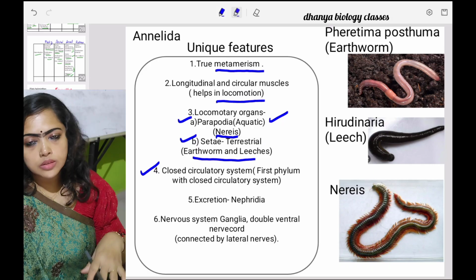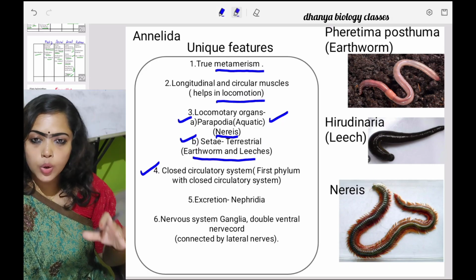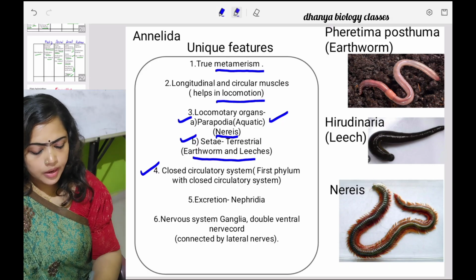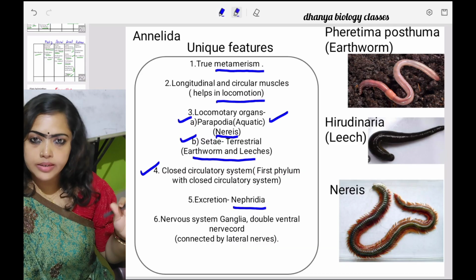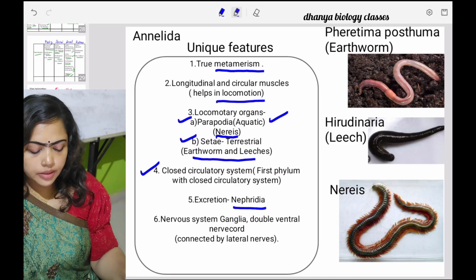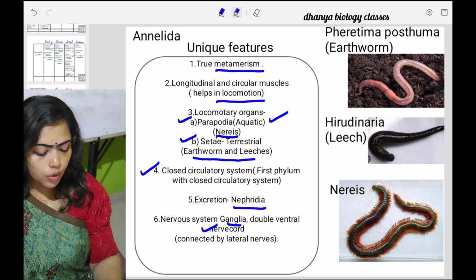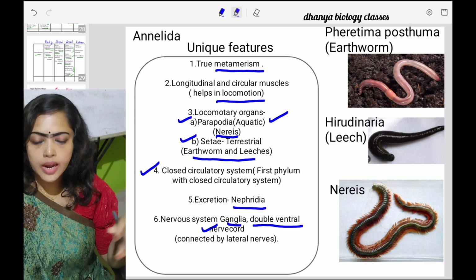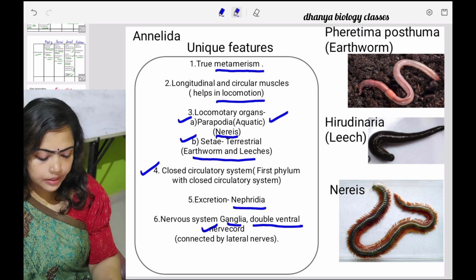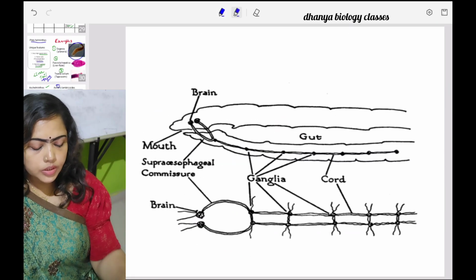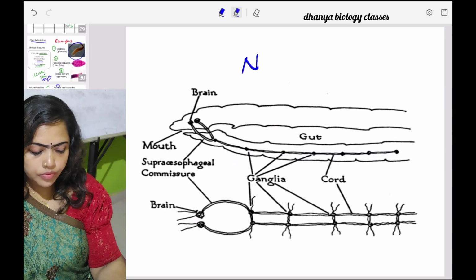And then the presence of a closed circulatory system. Here also, this is the first phylum with a closed circulatory system. Then excretion with the help of a structure called nephridia. And then the nervous system: presence of ganglia. Then the nerve cord is present, which is double and ventral in nature, and this nerve cord is connected by lateral nerves. So this is the nervous system of annelids.